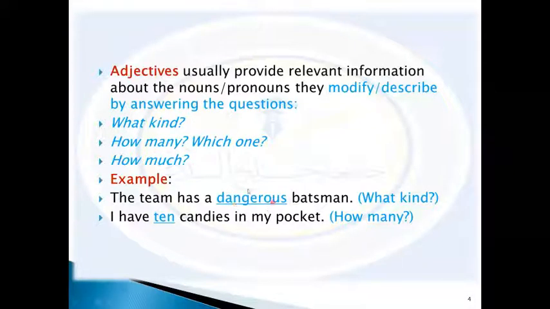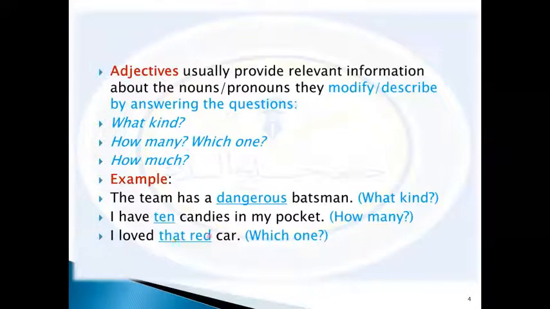When you said dangerous, it answers the question of what kind. The first question that we made here: what kind? Here we said dangerous batsman. We think of dangerous as an adjective and batsman as a noun. And when we said I have 10 candies, you would think of 10 as an adjective that describes what? Candies. So it tells us about how many of them.